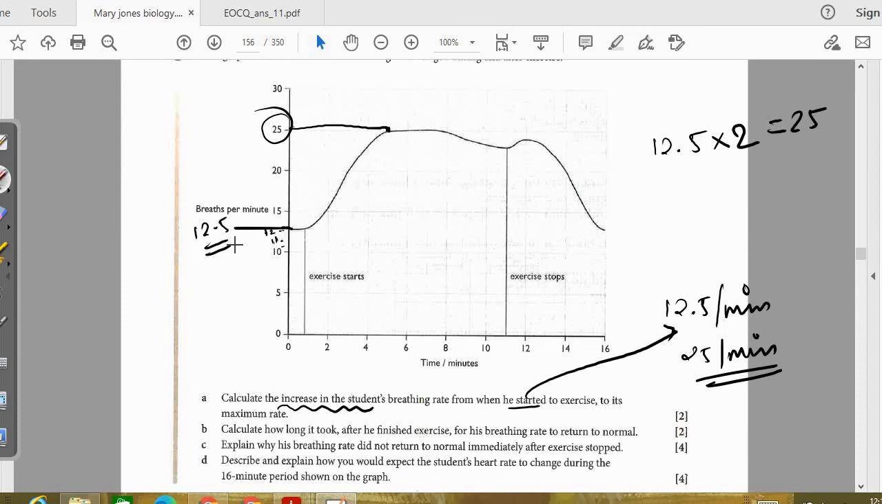Because at the start it is 12.5 per minute. Later on it is 25 breaths per minute. Now they are asking for the increase, the difference between them. The increase is basically 12.5 only. 12.5 times 2, that is twice the 12.5, will give you the answer 25. So, to calculate the increase in the student's breathing rate, the increase will be 12.5 breaths per minute.